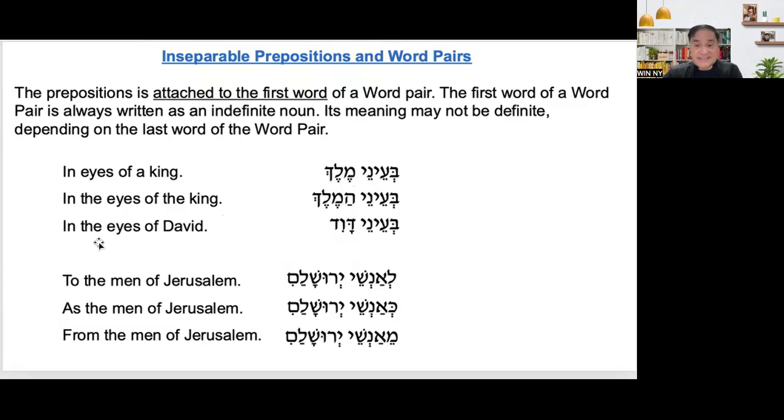Again, this is prepositional and this is not direct object. It is not subject. But this is prepositional. That's why in the, or in. So in the eyes of the king, Bi'enei Hamelech. Then in the eyes of David, Bi'enei David. So you don't have to put ha.